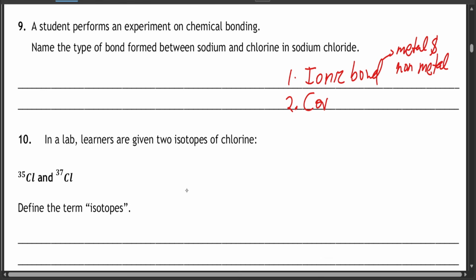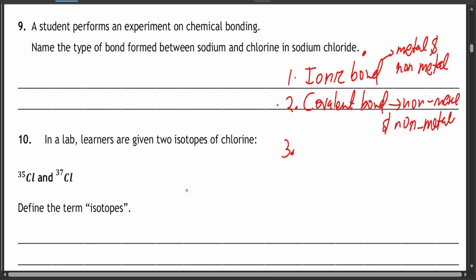We also have covalent bonds, which are mainly between nonmetals, so nonmetal and nonmetal. In an ionic bond, one atom loses an electron and the other atom gains an electron. A covalent bond is formed when the atoms share pairs of electrons, so it leads to sharing of electrons rather than losing or gaining.